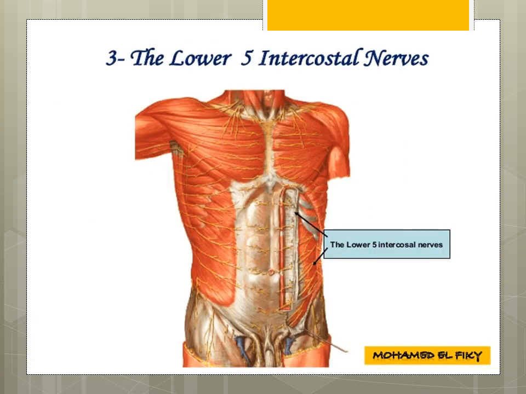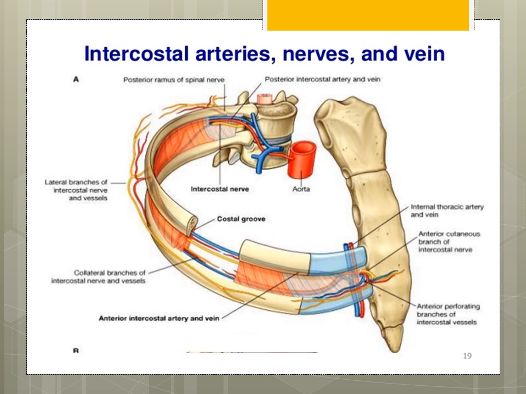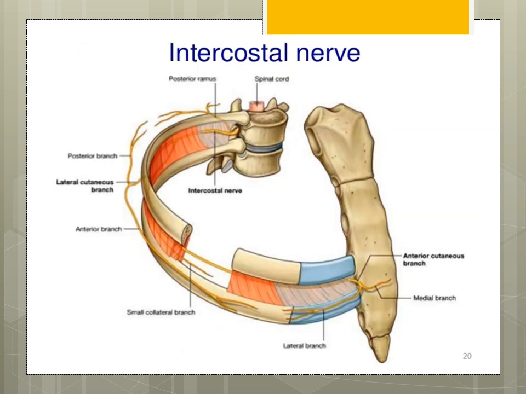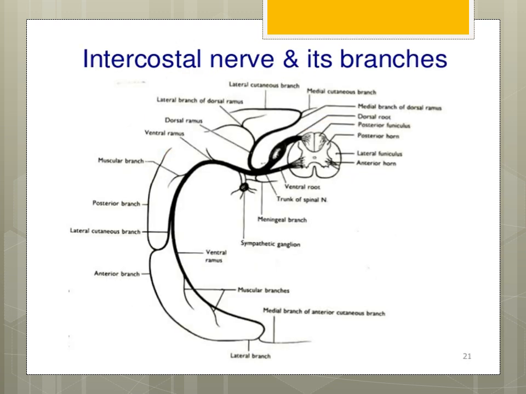The lower 6 intercostal nerves, as we see in this diagram. Again, this is the picture of the intercostal nerve and its branches.